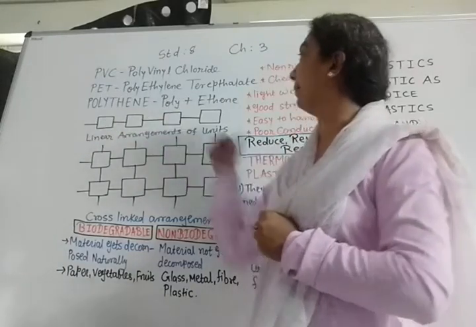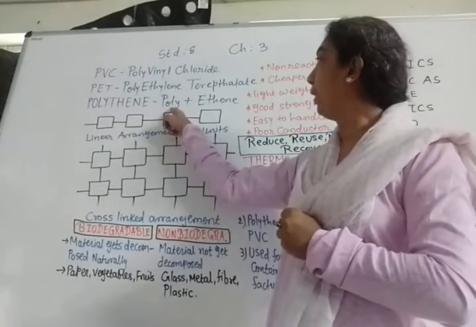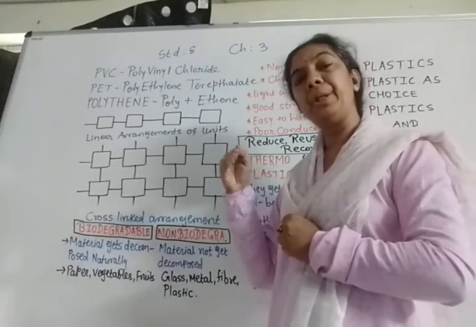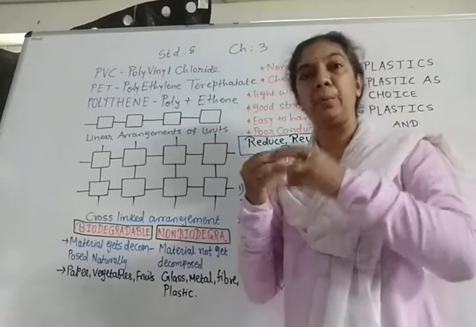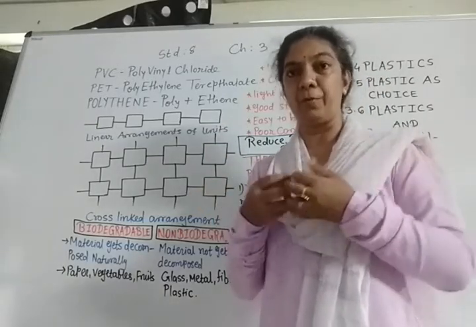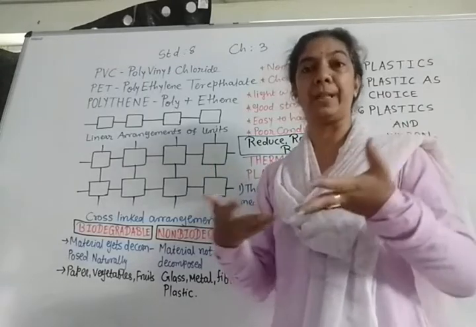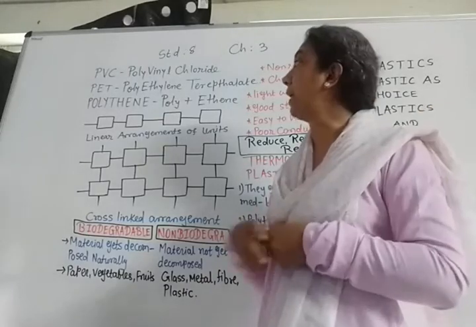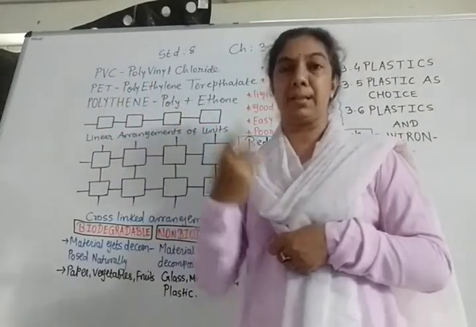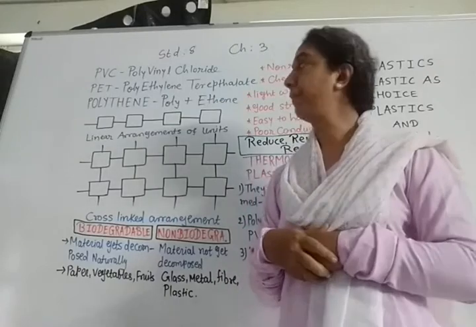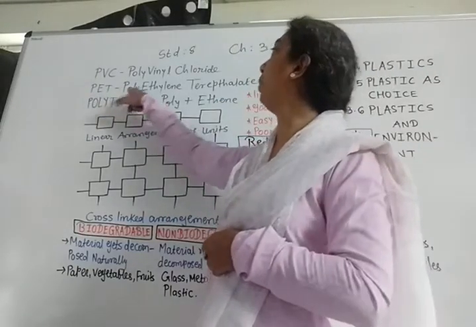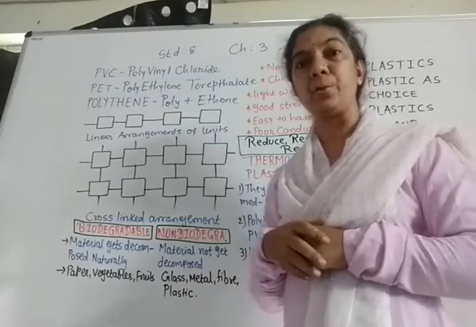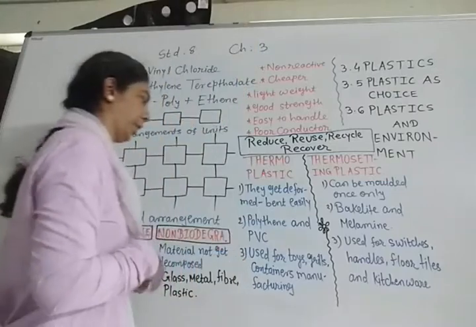Likewise, polythene bags, they are poly plus ethene, and repeated units of ethene make polythene, and polythene bags are so soft that all of you have seen that you can knot them very easily. One more abbreviation we discussed in the last lecture, it was PET bottles, PET jar. The full form of PET is polyethylene terephthalate. Remember this, it could be asked to you in a 1 marker question.